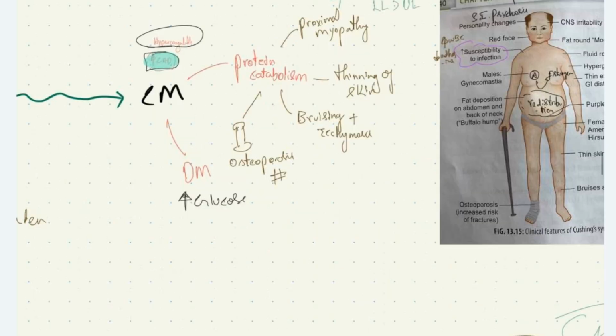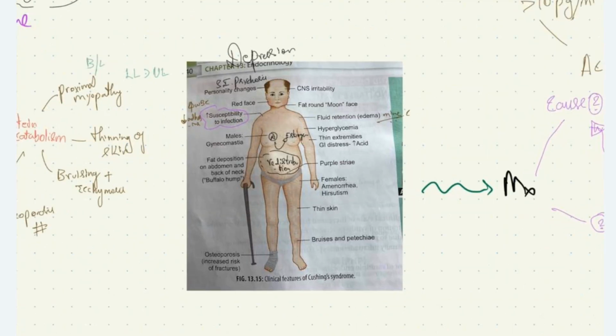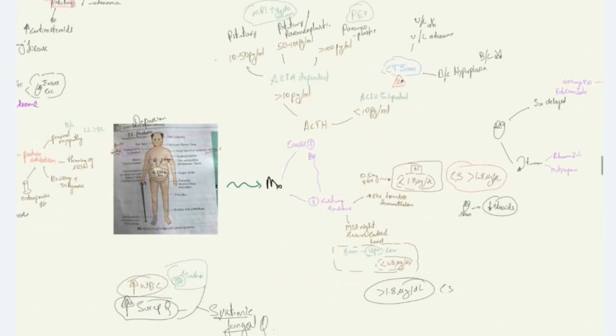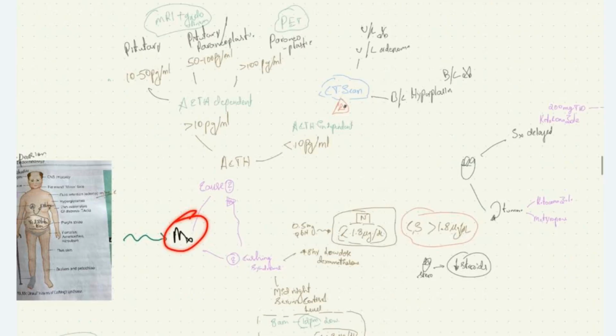The clinical manifestations we saw are related to protein catabolism. We have proximal myopathy, thinning of skin, bruising, ecchymosis, osteoporosis, and also the patient may have diabetes mellitus. We also see steroid-induced psychosis, moon facies, edema, fluid retention, hyperglycemia, gynecomastia, redistribution of fat, central obesity, thin skin, bruising, and osteoporosis. The investigations, how to manage this patient, we saw first we'll confirm whether the patient has Cushing